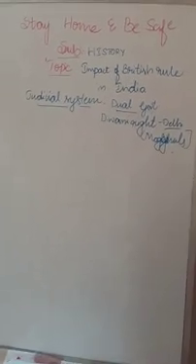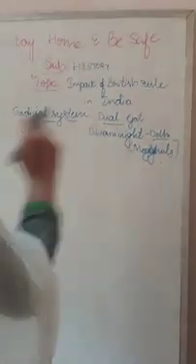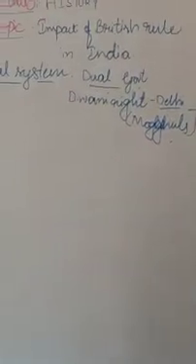So if the British captured Delhi, it means almost 75% of India was captured by the British. Even in Delhi they implemented the Diwani right to take over complete authority.